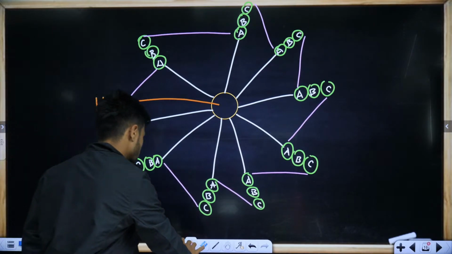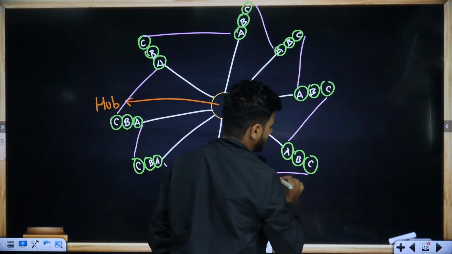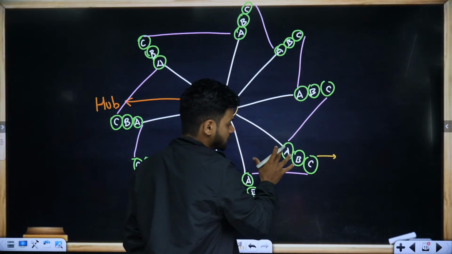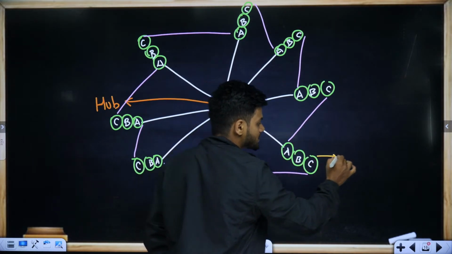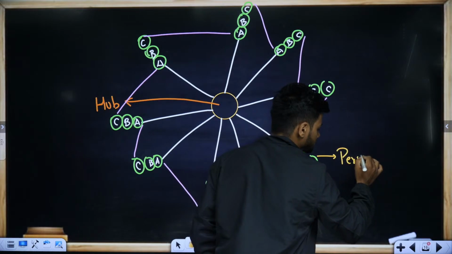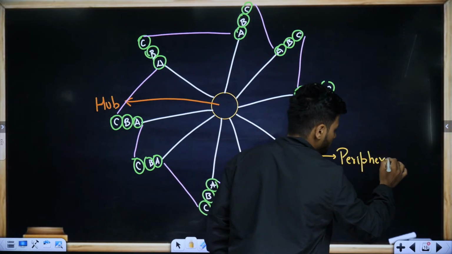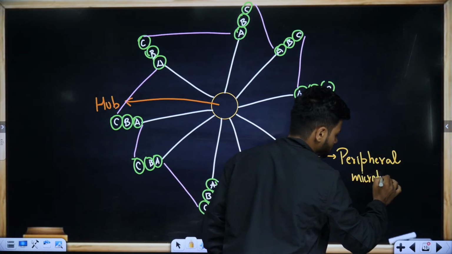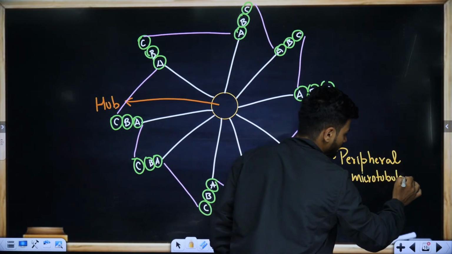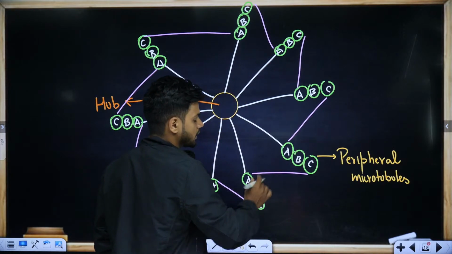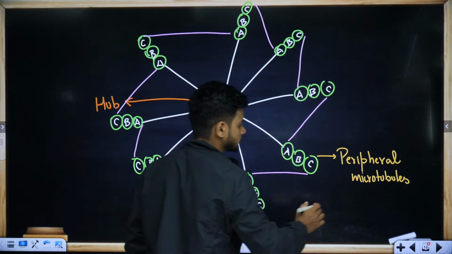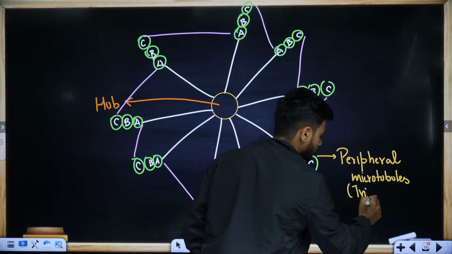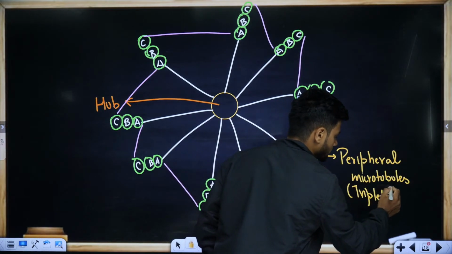Okay. Now students, this outer part here, this one, two, three, they are called peripheral microtubules. Now tell me, are they in doublet or triplet now? They're in the form of triplets.